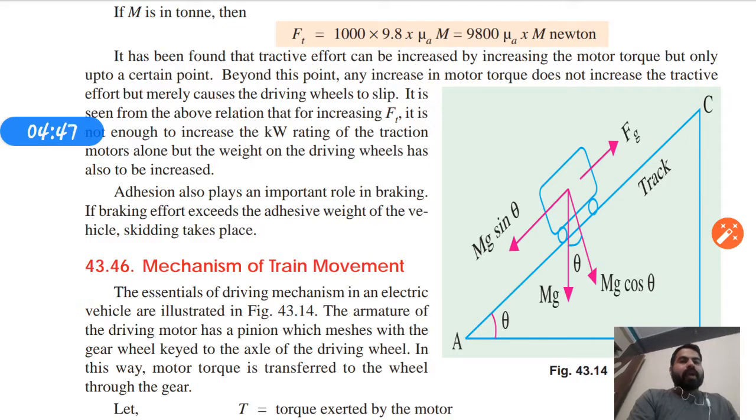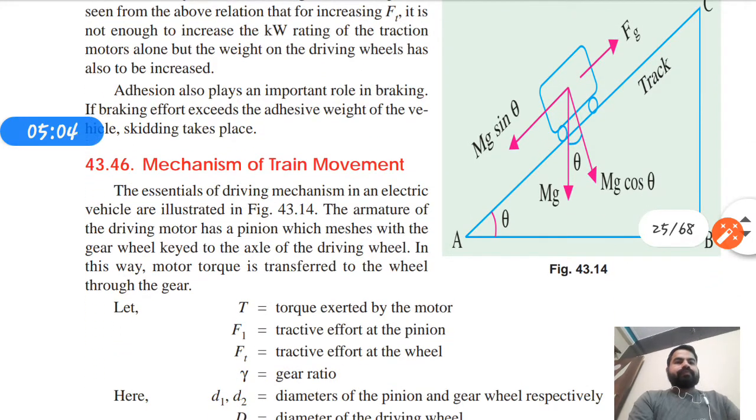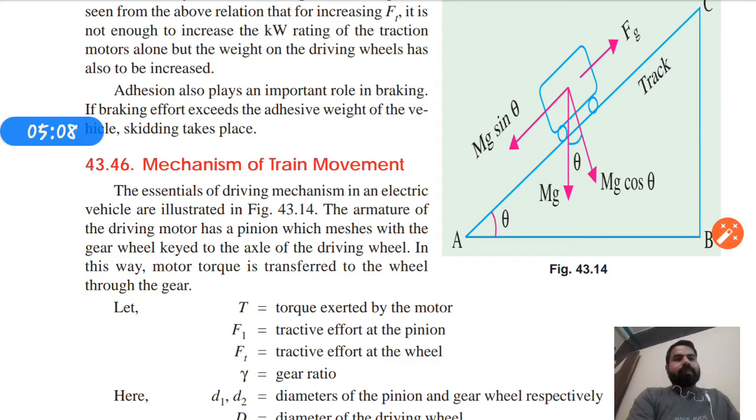Beyond this point, any increase in motor torque does not increase the tractive effort, but merely causes the driving wheels to slip. Adhesion also plays an important role in braking. If braking effort exceeds the adhesive weight of the wheels, skidding takes place.